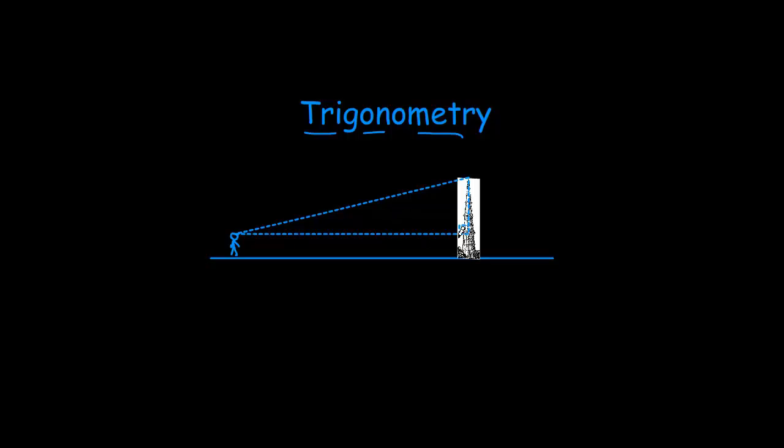Right? Interesting. And suppose you had to measure something like the height of Qutub Minar, of course without taking an actual measuring tape and going and measuring it, because that will be a bit ridiculous, right? So if you could find this height and also add to it your own height, which is not like this but more like this, if you add to it your own height, then probably you can find the height of Qutub Minar. But we don't know if it is even possible or not, right? Anyways, that was an example where you see a triangle in your life.